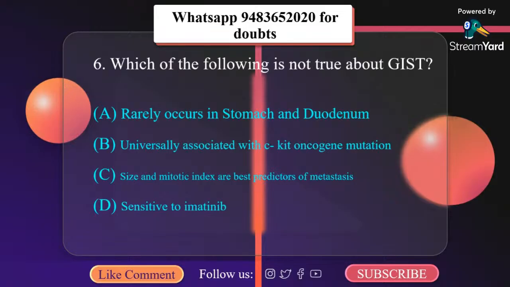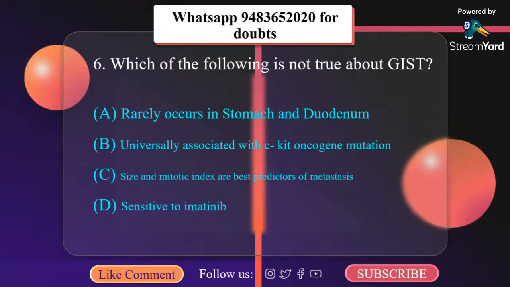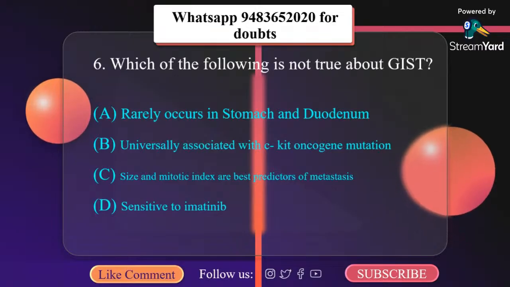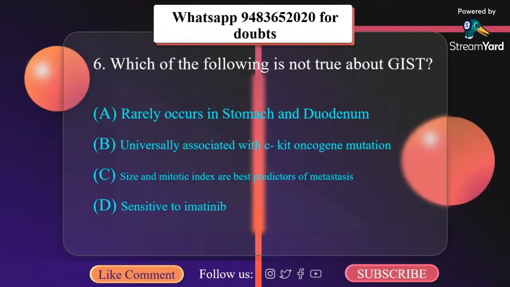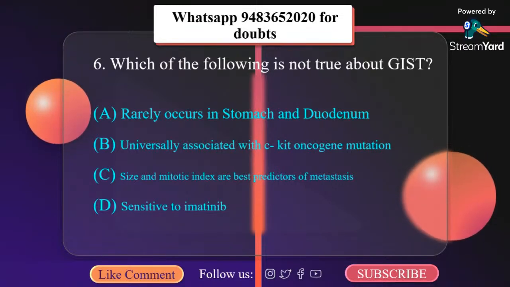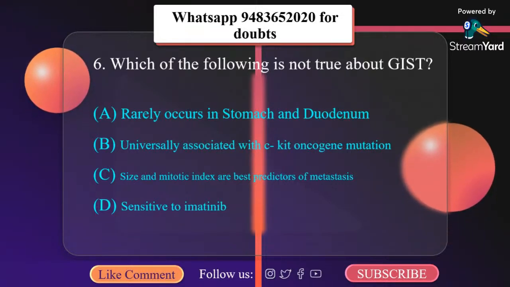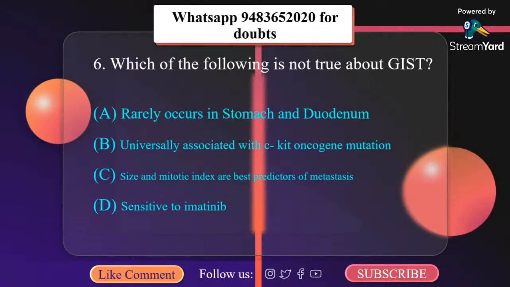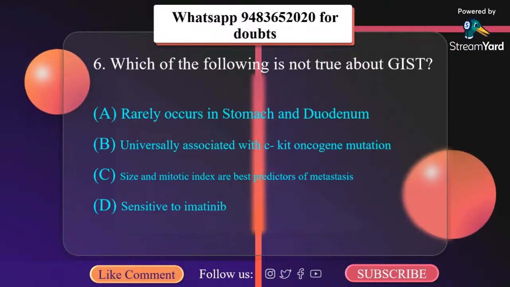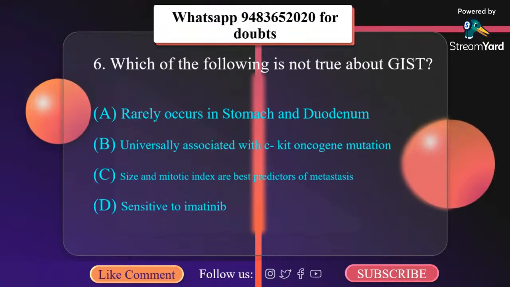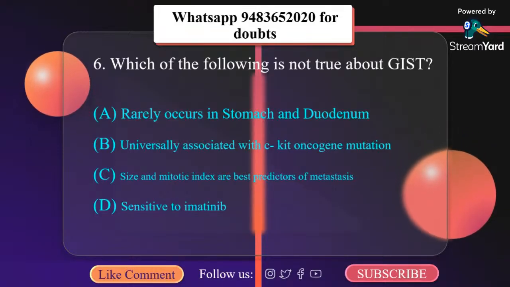Now let us look into the important points related to gastrointestinal stromal tumor. These are of mesenchymal origin, with equal incidence in males and females, universally associated with c-KIT oncogene mutation. Imatinib, a tyrosine kinase antagonist, has an 80% response rate on treatment. Mutation in exon 11 of c-KIT is particularly sensitive to the drug. Size and mitotic index are best indicators of metastasis. Clinically, GISTs are very rare of all the GIT tumors. So the correct answer here is rarely occur in stomach and duodenum.